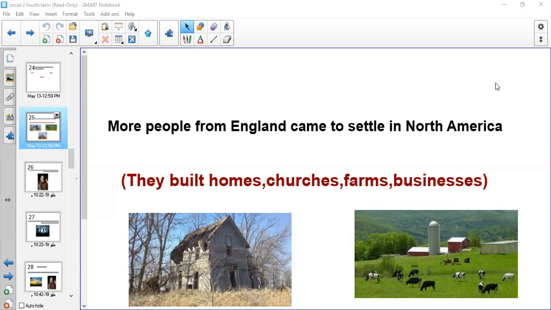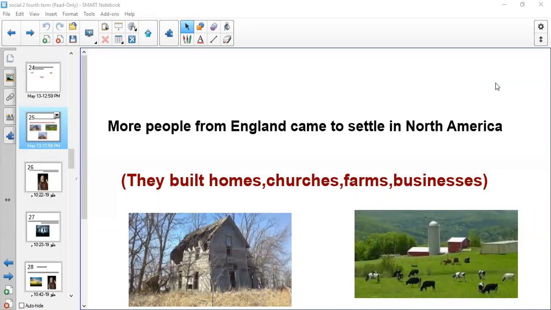Today we start with a new lesson in term 4 that's called A New Country. As we have covered before the vacation, what happened in the colonies in Jamestown and Plymouth, and we said that we had colonists who lived in the colony and they were ruled by another country, which was England, because the kings and queens of Europe wanted North America to be part of Europe.